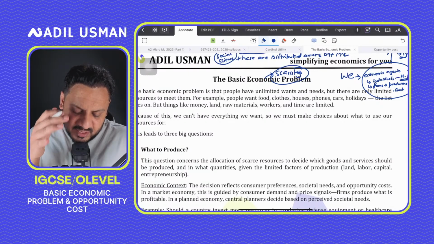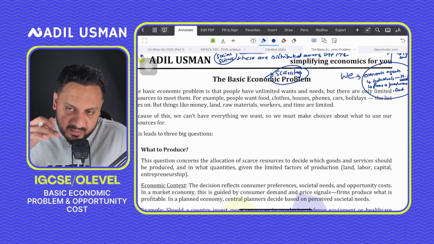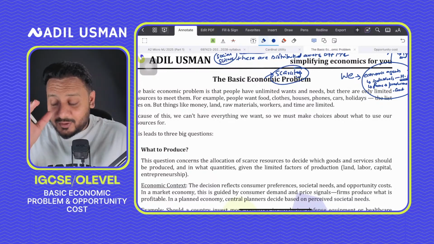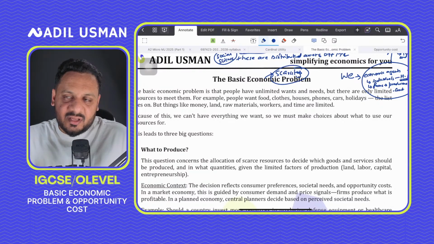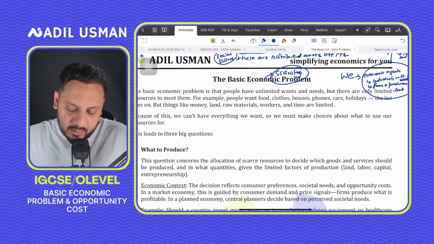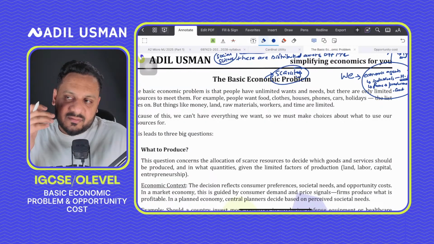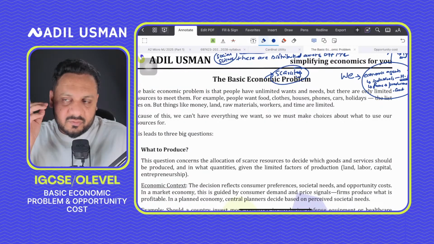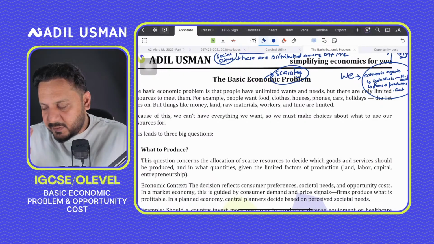So guys, the basic economic problem of scarcity is basically that you have unlimited wants, and you have limited resources. So obviously, you can't buy everything, or we can't do whatever we want, right? We have a limit to the amount of resources, and so we are stuck with limited resources. The producers or the firms are stuck with limited resources, right?